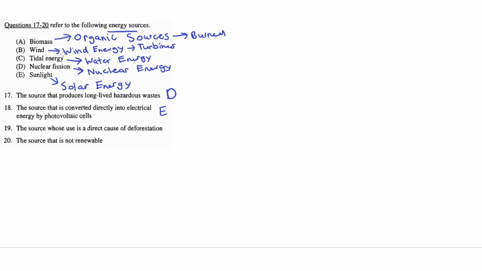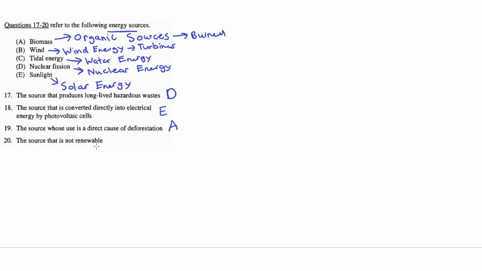B. Wind doesn't use wood or any other materials through the process of deforestation. C. Tidal energy uses water, not wood or any other related thing. Nuclear fission uses uranium and other such materials. And E. Sunlight uses light from the sun, not any material from deforestation. So 19 will correspond to A.